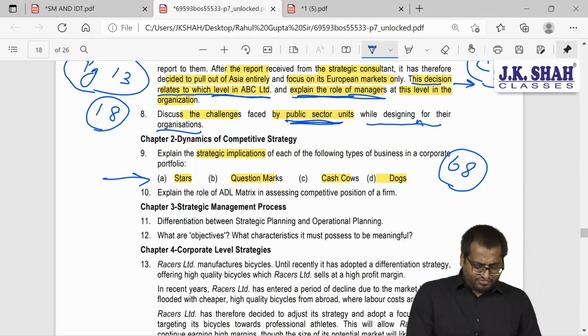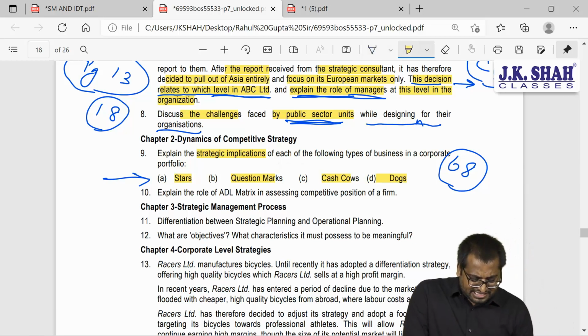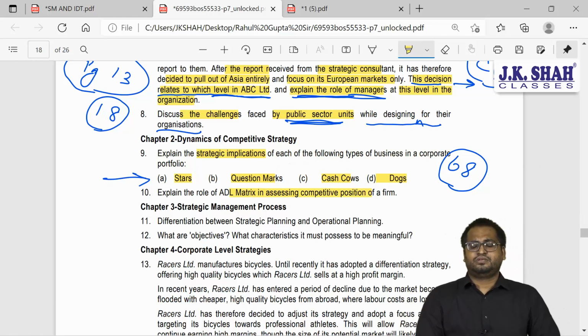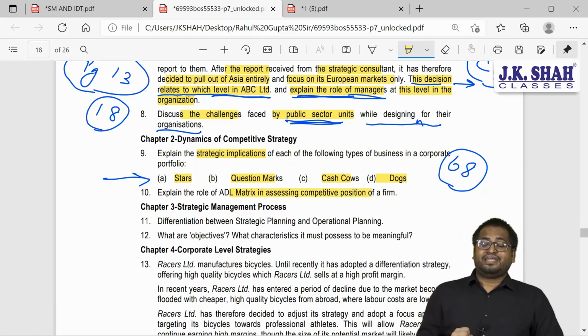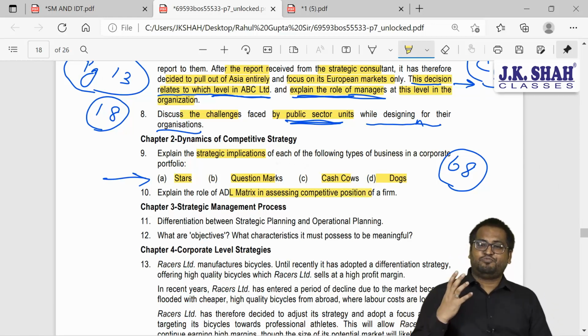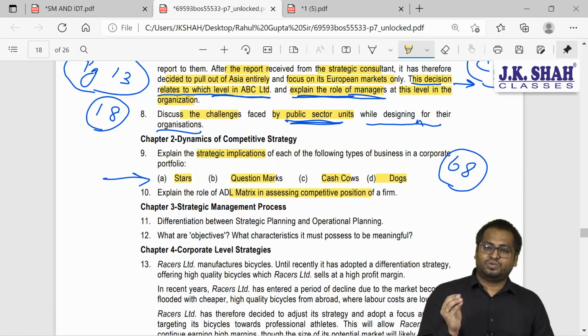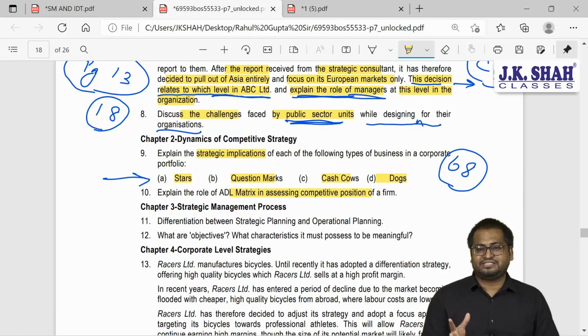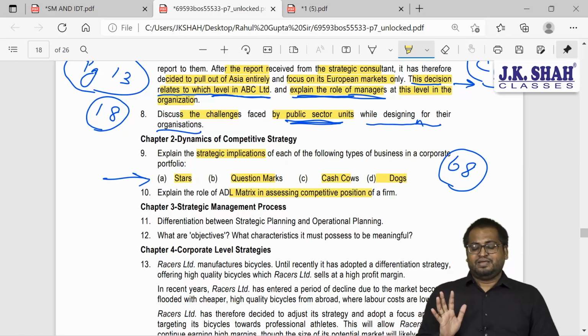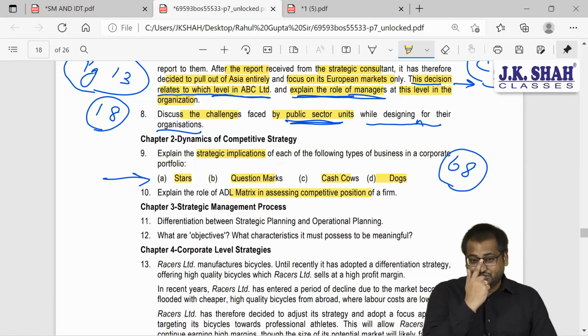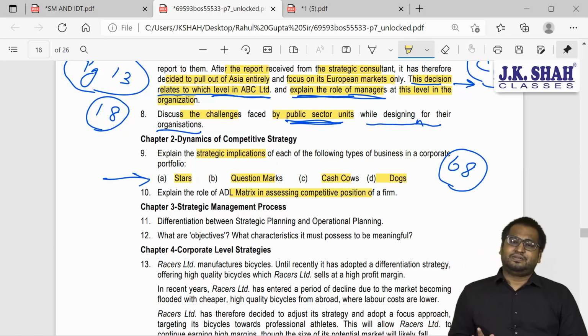Explain the role of ADL matrix in assessing the competitive position of a firm. If you remember, ADL matrix is again part of portfolio analysis. It is based on industry life cycle. The person who has given the ADL matrix, the full form is Arthur D. Little. It is based on what? Industry life cycle.